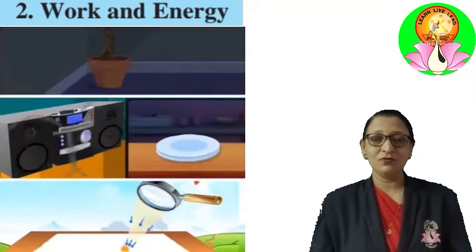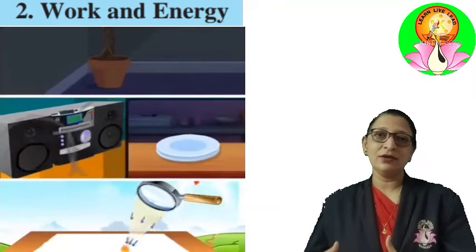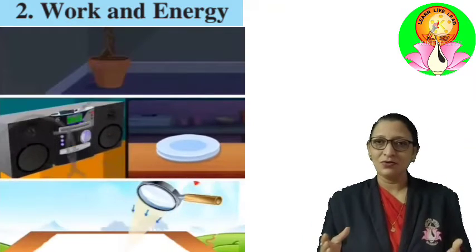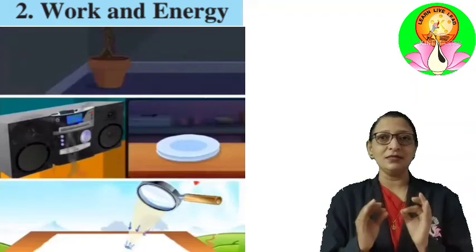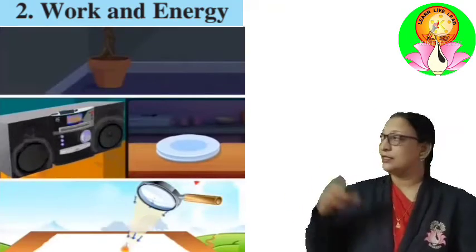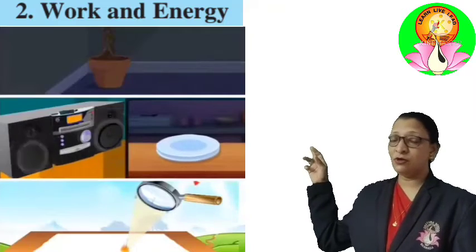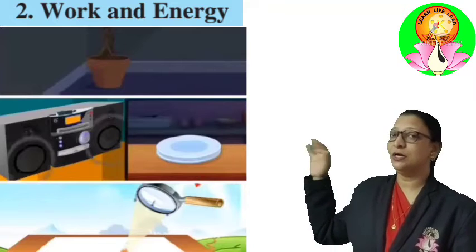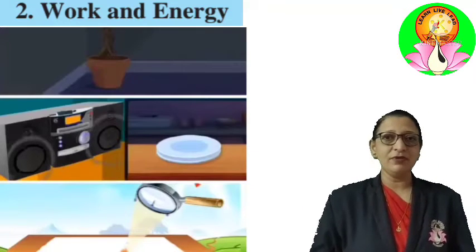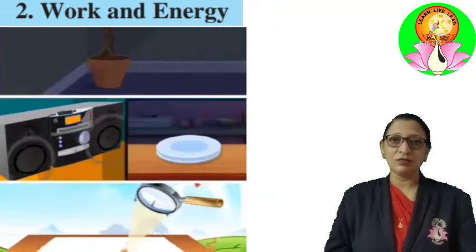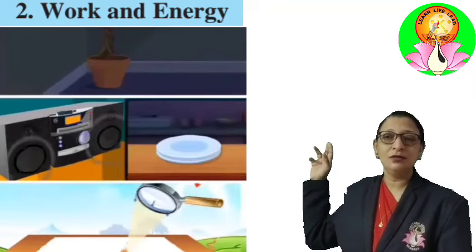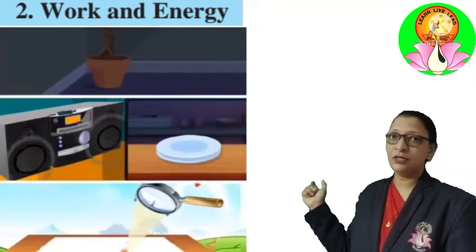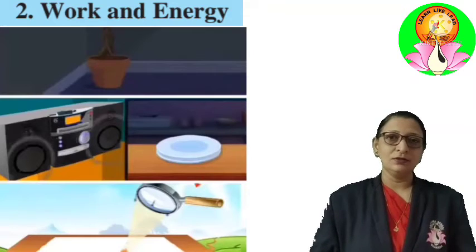In all of these examples, we have learnt about the energy hidden behind. So what is energy? Energy is nothing but the capacity to perform any kind of work. In the first example, the work performed was the growth of the plant, converting solar energy into chemical energy. In the second example, we learned the movement of an object, that is the vibration caused by sound energy. And in the third example, light energy got converted into heat energy.